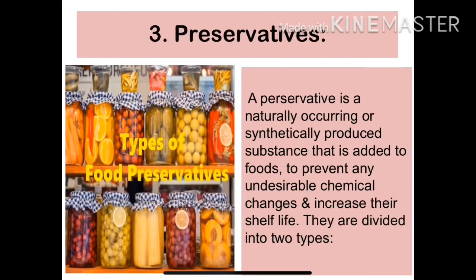The third non-nutritive component of diet is preservatives. A preservative is a naturally occurring or synthetically produced substance that is added to foods to prevent any undesirable chemical changes and increase their shelf life.